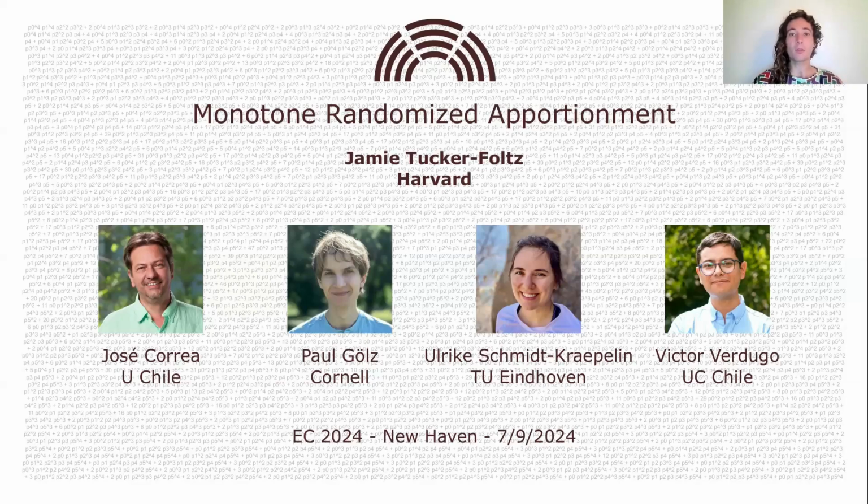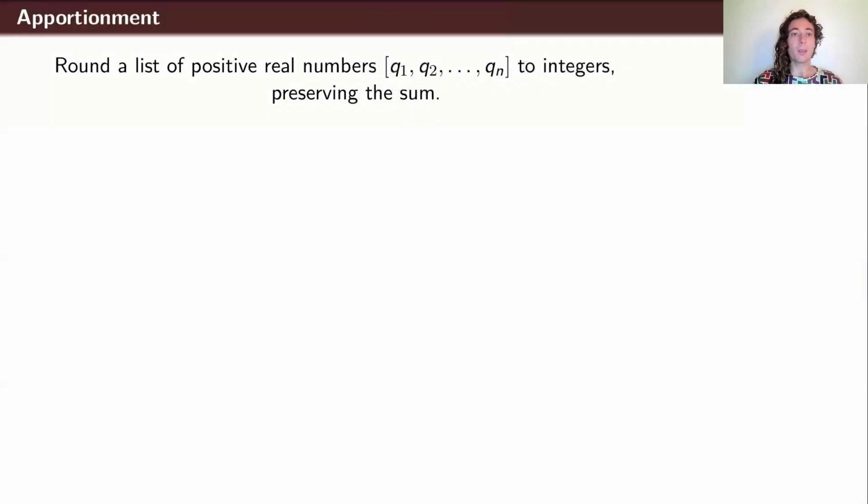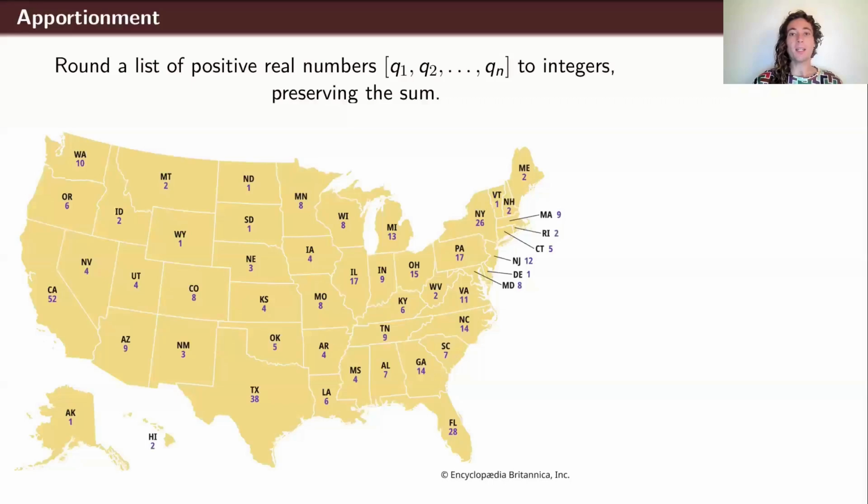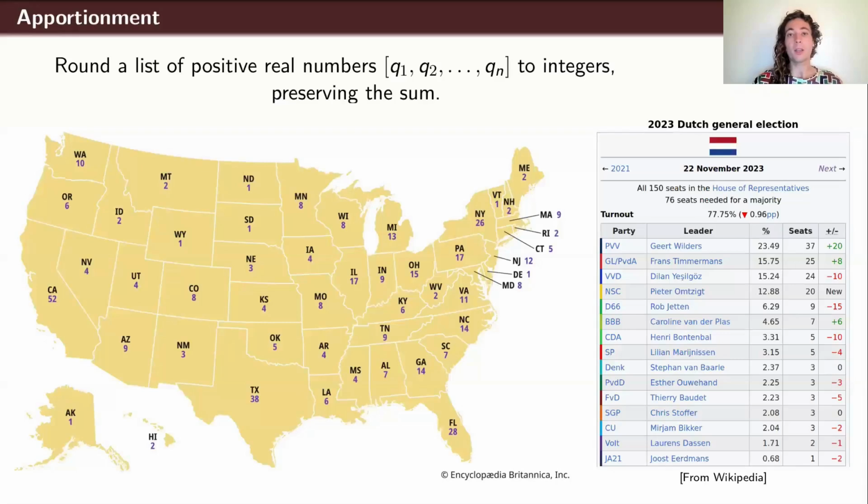If you've never seen the apportionment problem before, it's very simple. You're just given a list of positive real numbers, and you need to round it to integers while preserving the sum. A notable application of this task is determining how many seats each state gets in the United States House of Representatives based on its population, or in some parliamentary democracies where voters vote for parties rather than candidates, determining how many seats each party should get based on the number of votes it receives. In both cases, we need to solve this rounding problem.